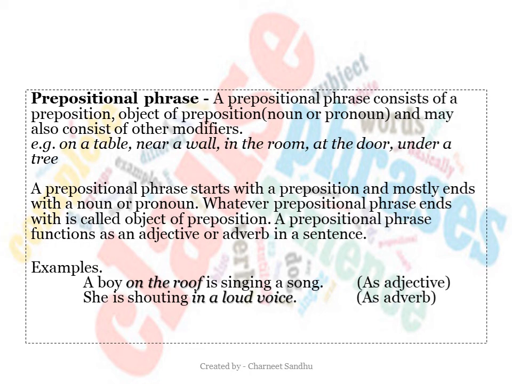Let us look at the examples. A boy on the roof is singing a song. "On the roof" is the prepositional phrase which acts as an adjective in the sentence. This phrase tells us about the boy. She is shouting in a loud voice. Here "in a loud voice" is the prepositional phrase that acts as an adverb. It basically tells you more about the verb "shouting."